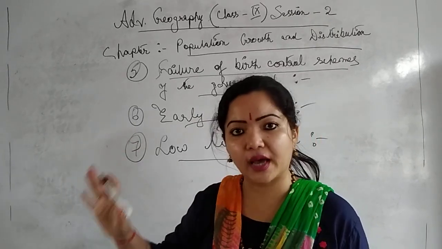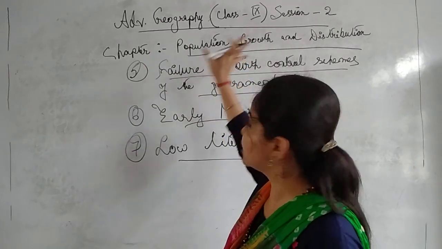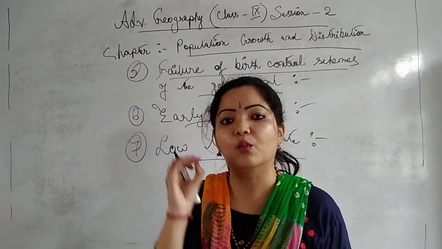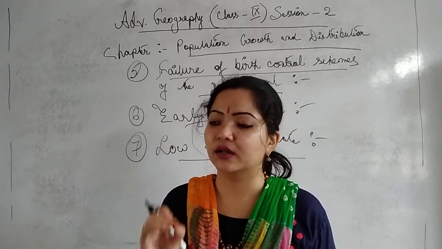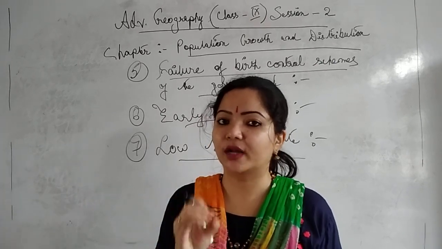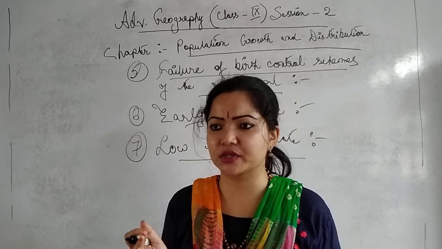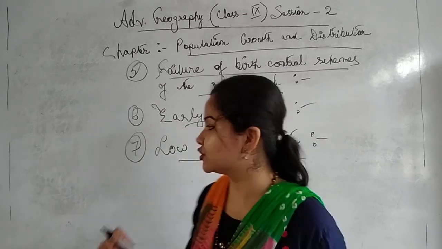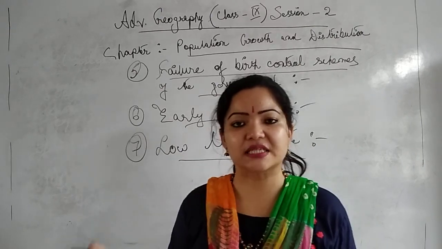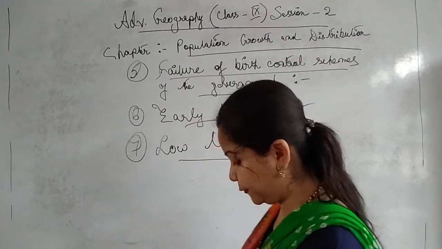So if we have to eradicate the population growth problem, one must be literate. At least they should know the minimum qualification. That means they don't have to possess lots of degrees, but at least they should have the minimum education for a better standard of life. Is it clear now? Okay.